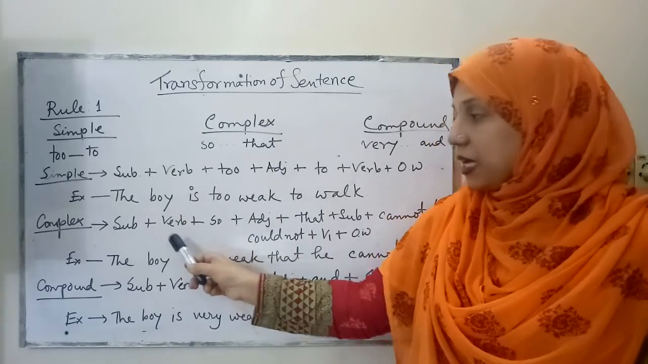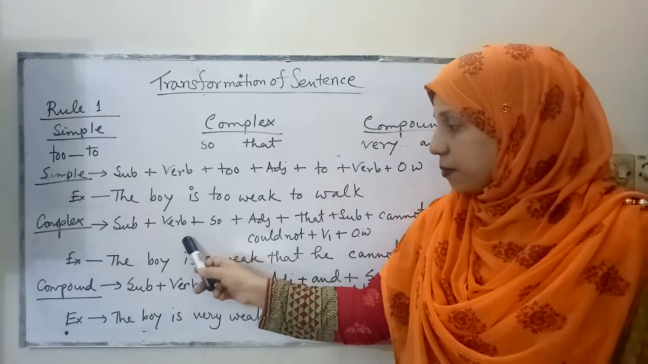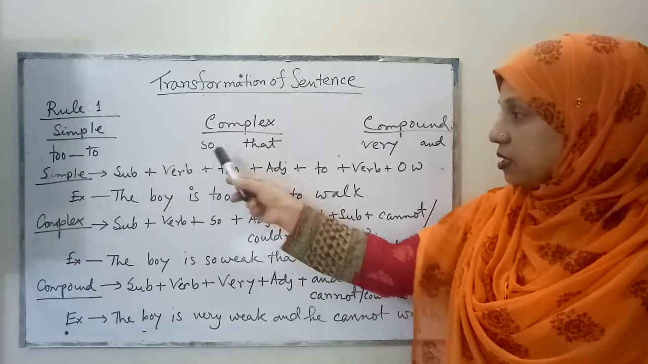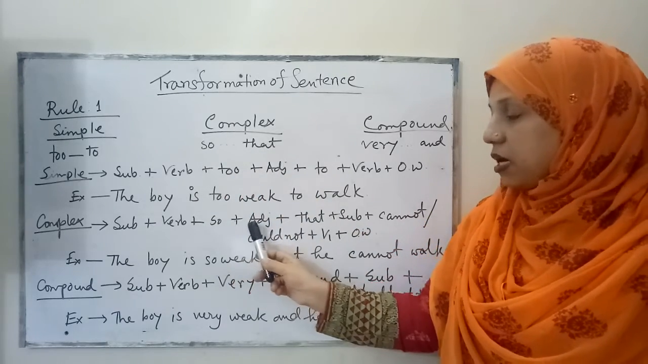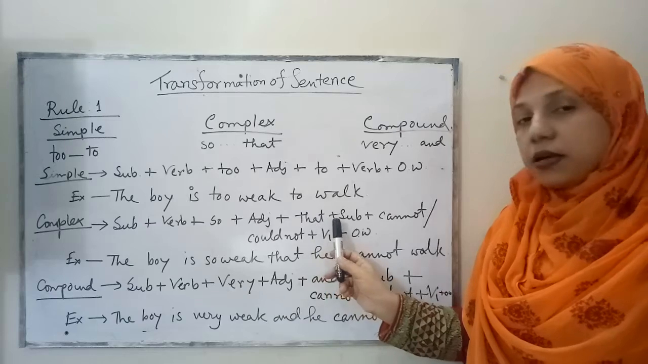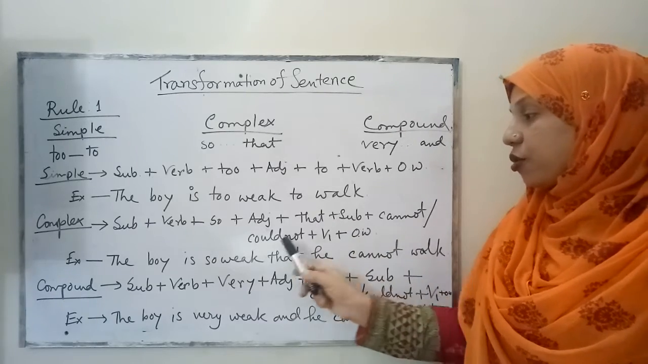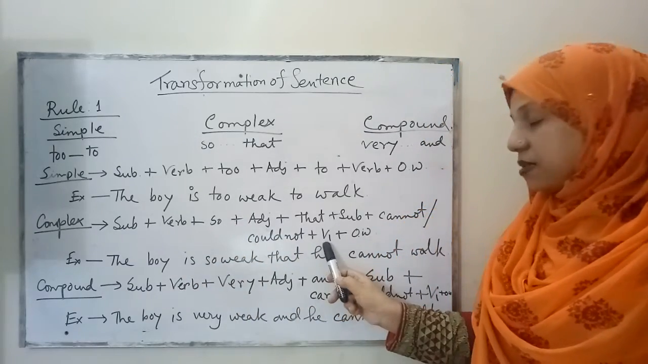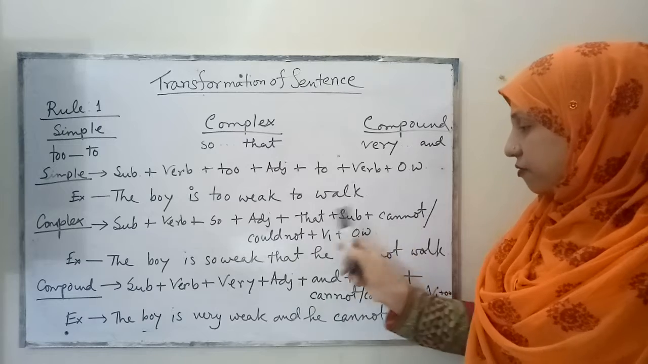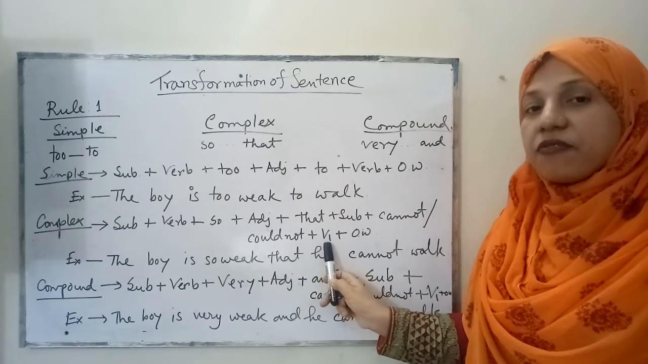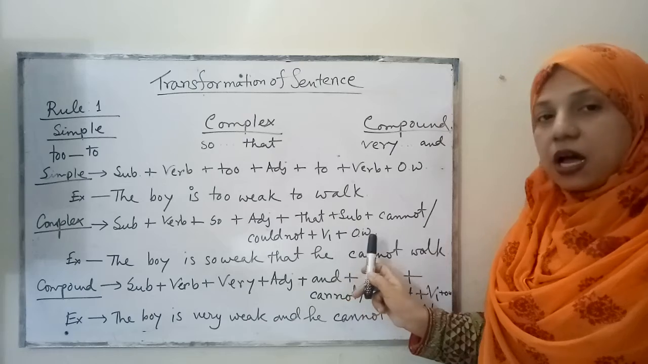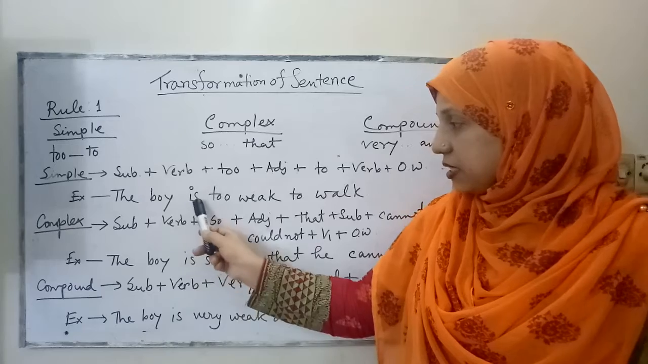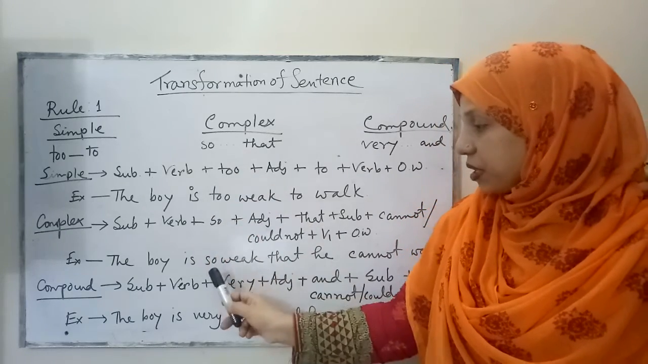So the structure will be subject plus verb plus so plus adjective plus that. You see, so dot dot that. So plus adjective plus that plus subject plus cannot or could not according to the tense of the verb plus V1, because we know that after these modals we have to use V1 form, plus other words or extension. For example, the boy is, instead of too you have to use so.